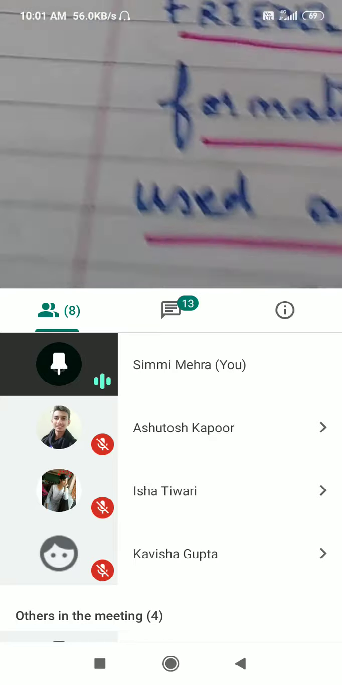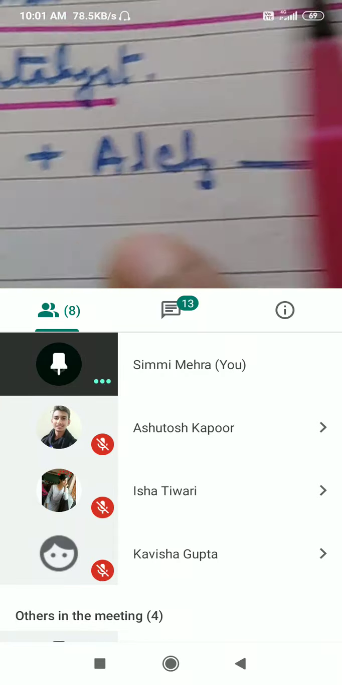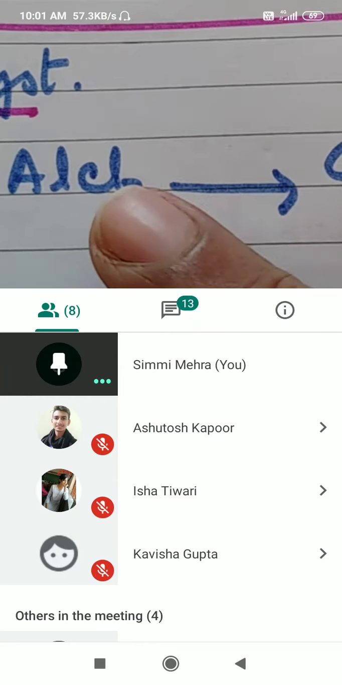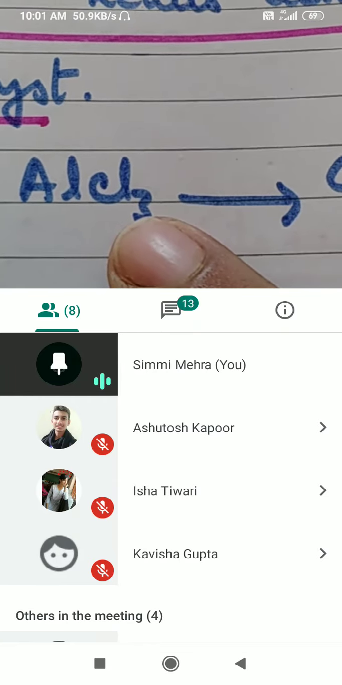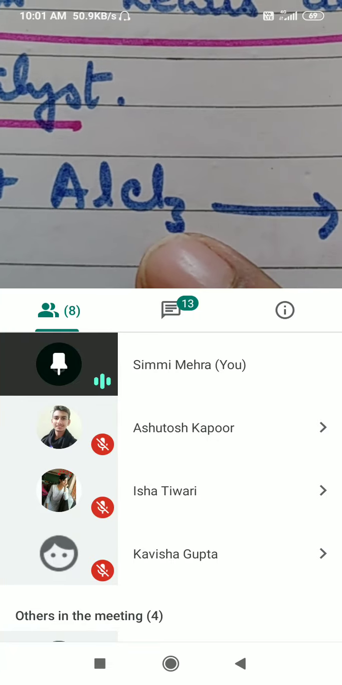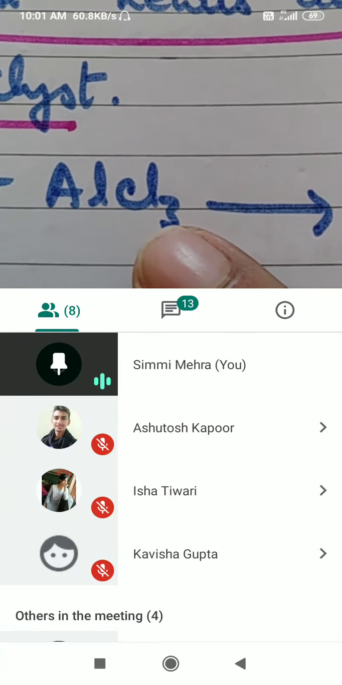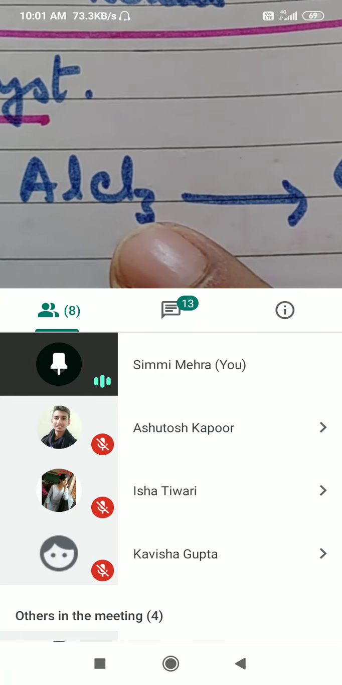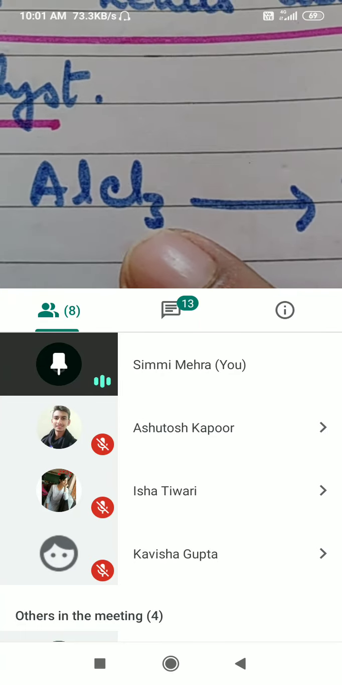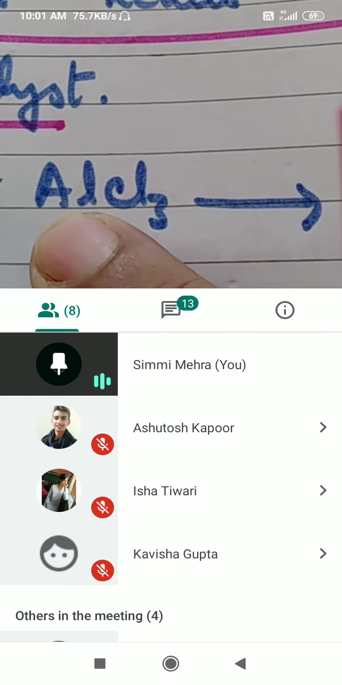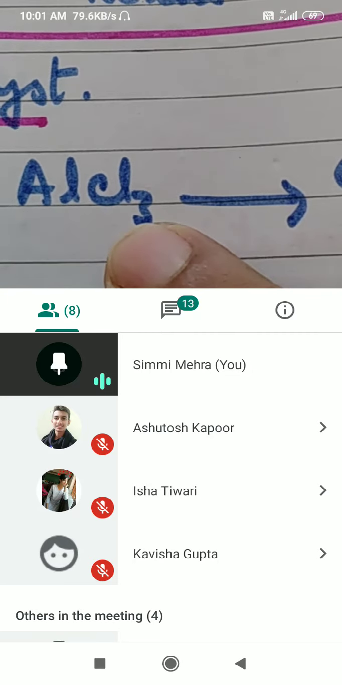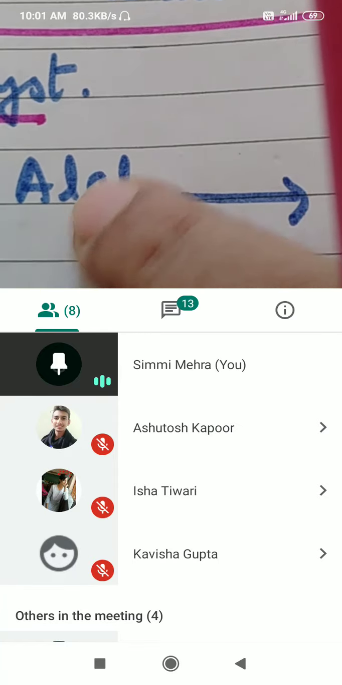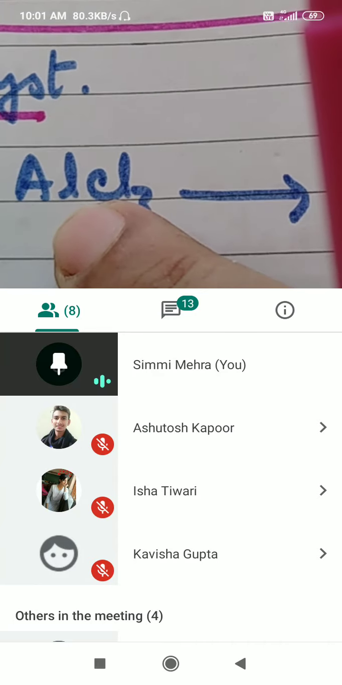Here the reaction is: this is aniline, this is aluminium chloride. This is used as a catalyst in Friedel-Crafts alkylation and acylation. It acts as a Lewis acid. It is an electron deficient compound. 3 electrons of aluminium will combine with 3 electrons of chlorine. Only 6 electrons aluminium is going to have in the valence shell, so it is deficient of 2 electrons.